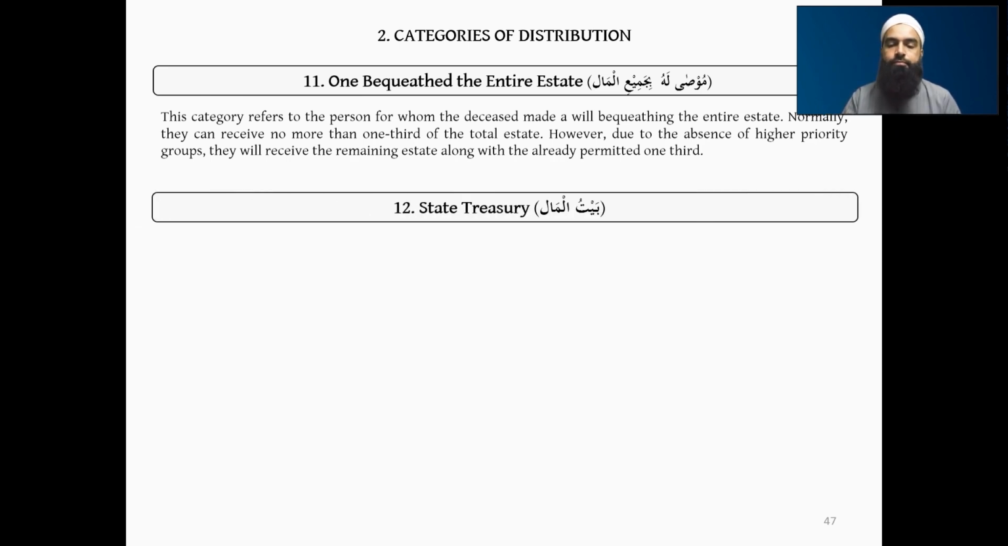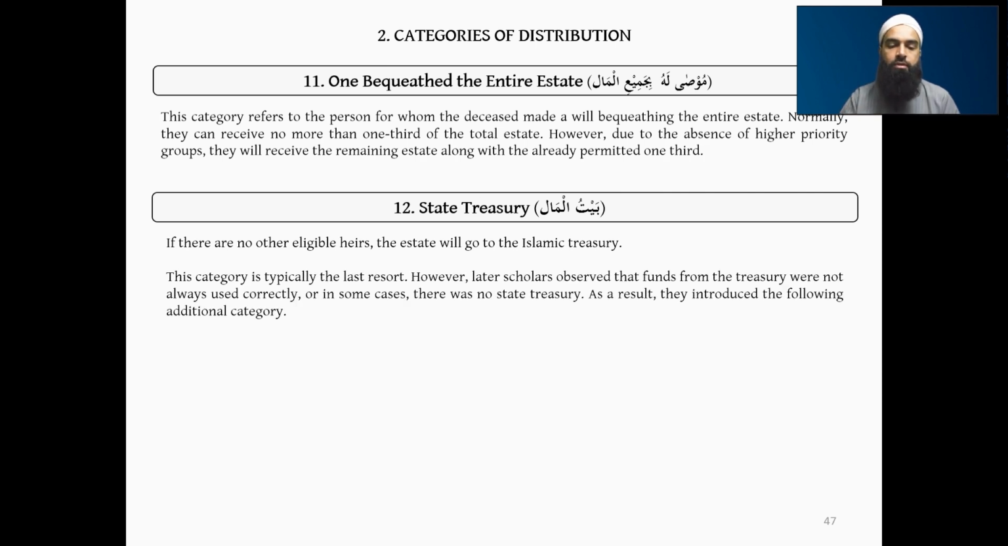Number 12 is the state treasury, Baytul Mal. This is obviously if there is no other eligible heir, no other heirs above, the estate will then go to the Islamic treasury, the public treasury. Okay, this is what will happen. Now, up until here, traditionally, the books mentioned categories up to here. So this category is typically the last resort.